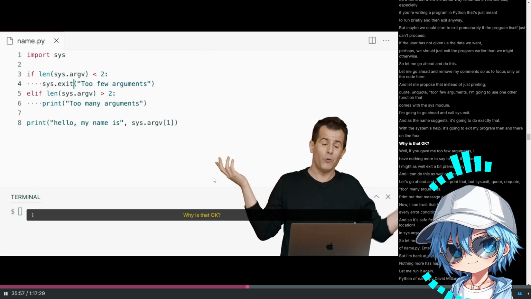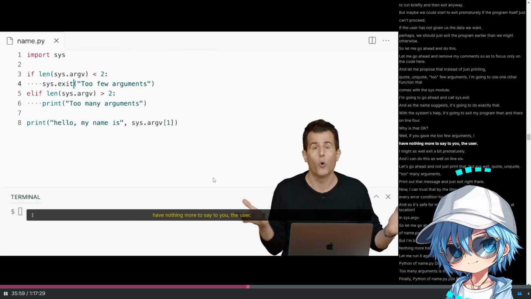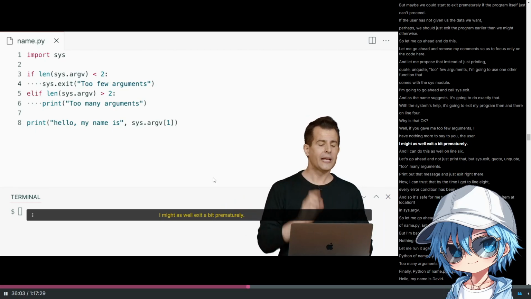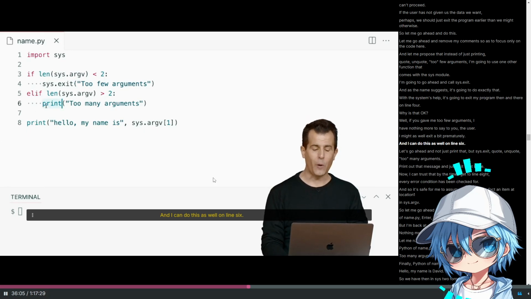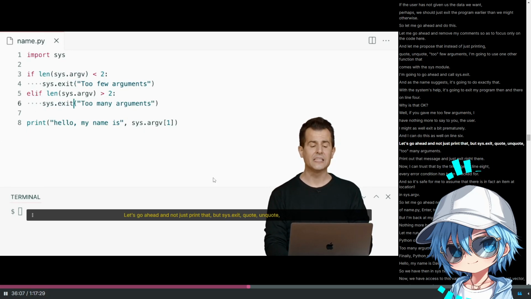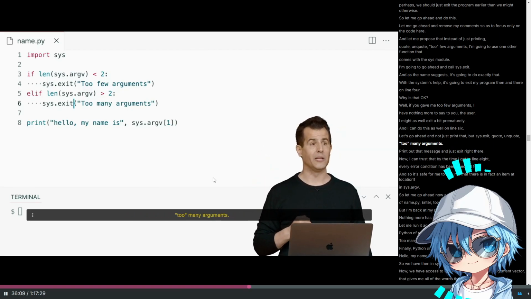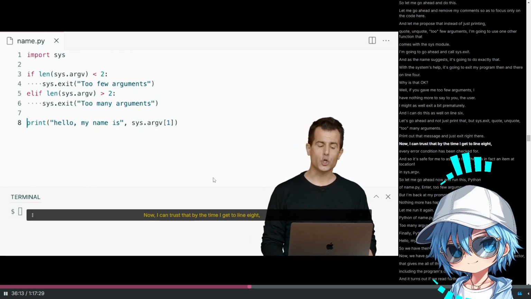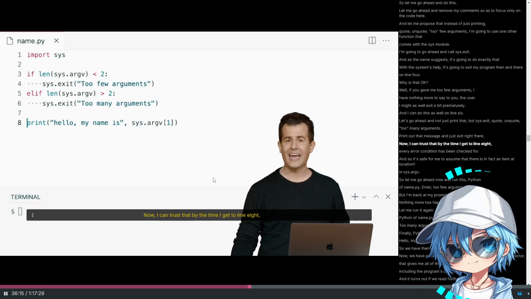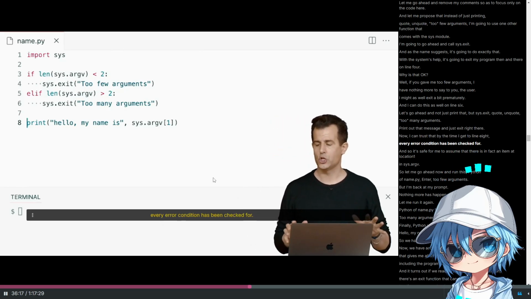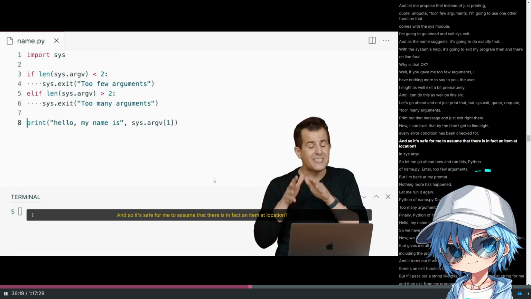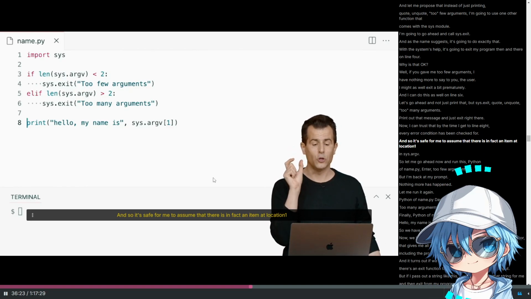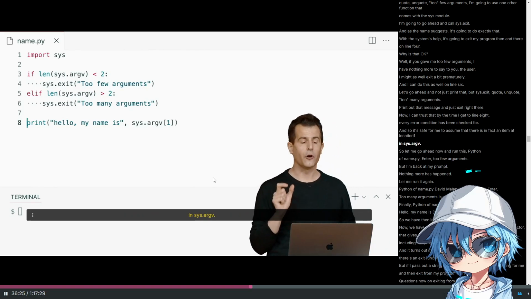Why is that okay? Well, if you gave me too few arguments, I have nothing more to say to you, the user. I might as well exit a bit prematurely. And I can do this as well on line 6. Let's go ahead and not just print that, but sys.exit, "too many arguments." Print out that message and just exit right there. Now I can trust that by the time I get to line 8, every error condition has been checked for, and so it's safe for me to assume that there is, in fact, an item at location 1 in sys.argv.